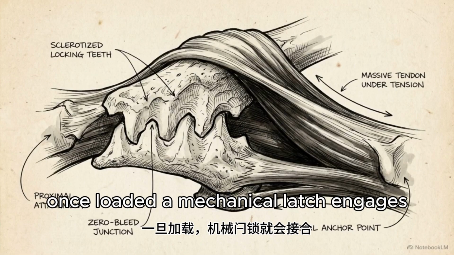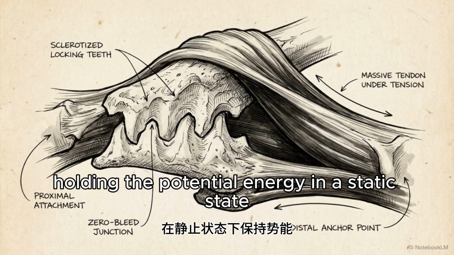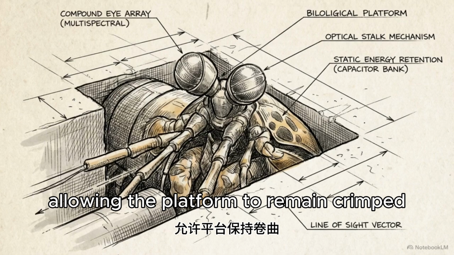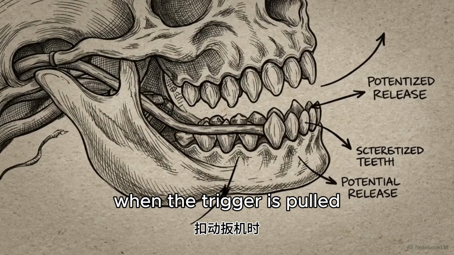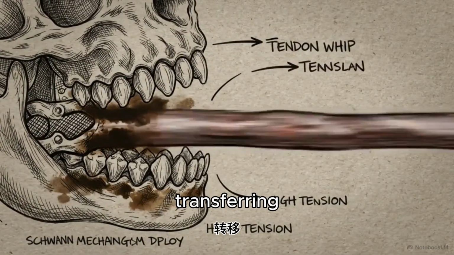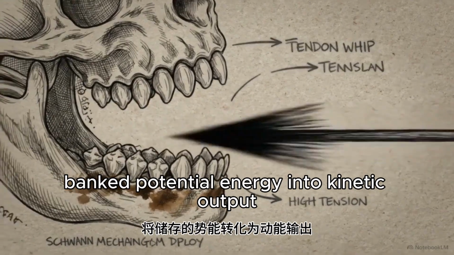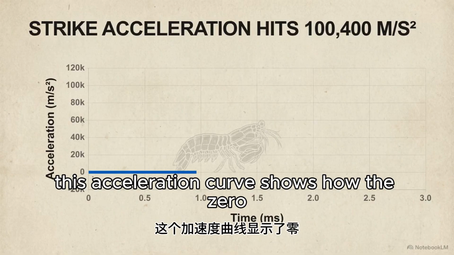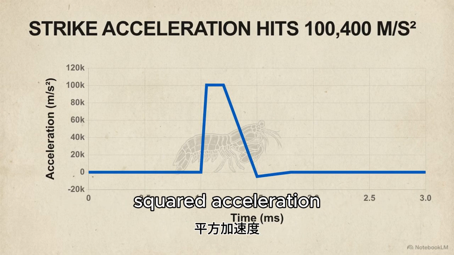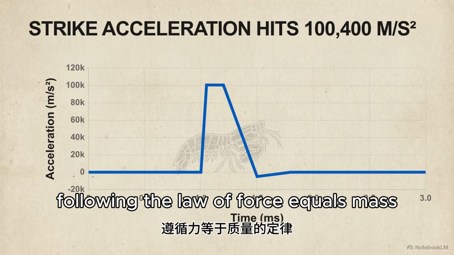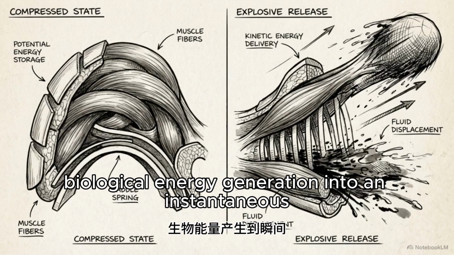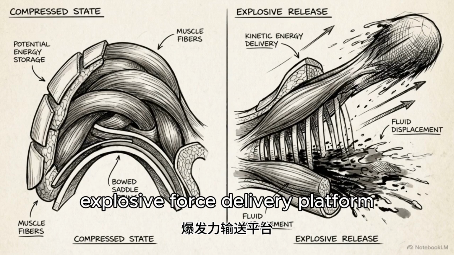Once loaded, a mechanical latch engages, holding the potential energy in a static state. This ensures zero energy bleed, allowing the platform to remain primed until identifying a target. When the trigger is pulled, the mechanical latch snaps open. The spring matrix releases, violently transferring banked potential energy into kinetic output. This acceleration curve shows how the near-zero-duration energy transfer creates the 100,400 meters per second squared acceleration, following the law of force equals mass times acceleration. The LAMSA framework translates slow biological energy generation into an instantaneous explosive force delivery platform.